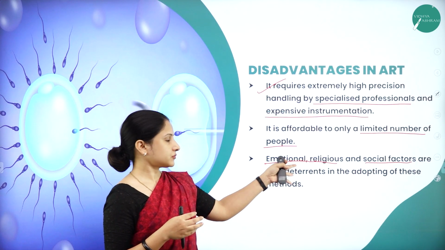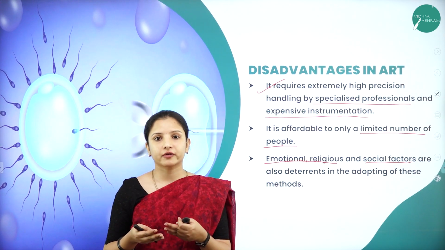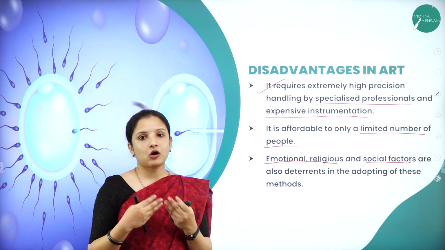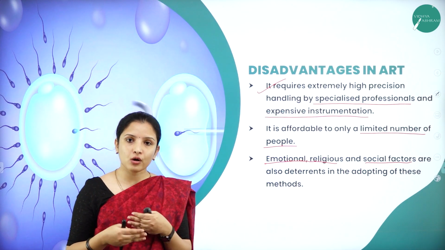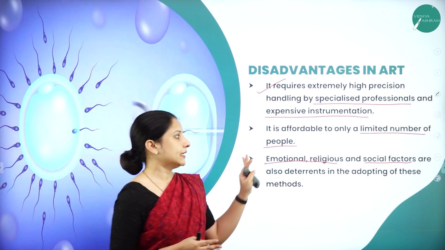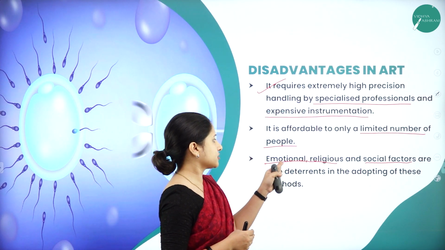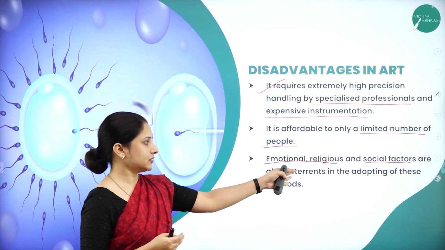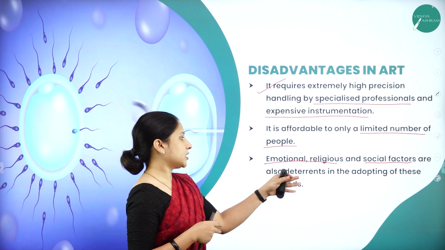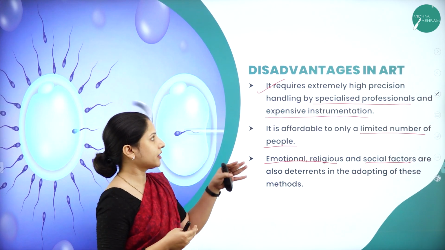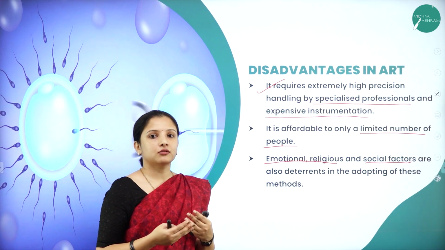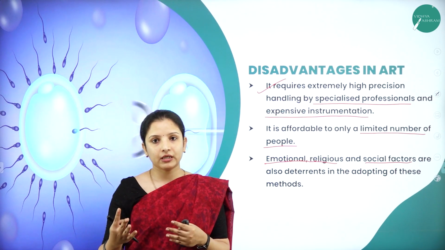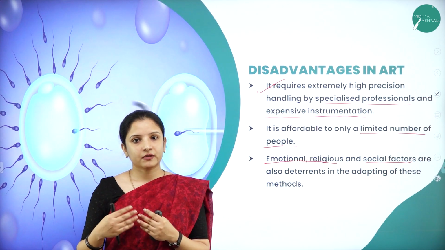Whenever we go in for adoption, it is better to do it legally, through a government organization and following the norms of the government. So emotional, religious and social factors are also deterrents when it comes to adopting, be it going in for assisted reproductive technology or adopting a child from somewhere else.